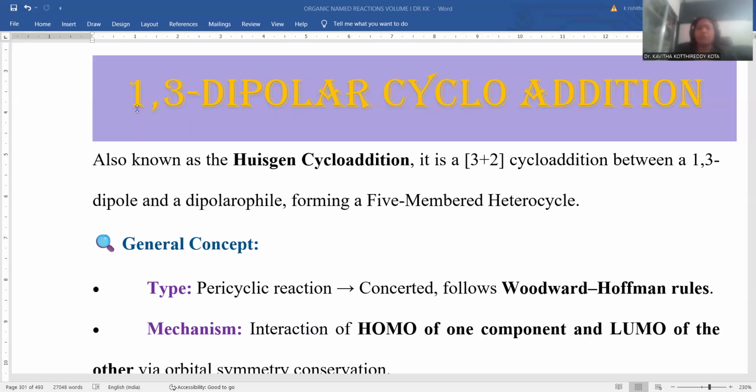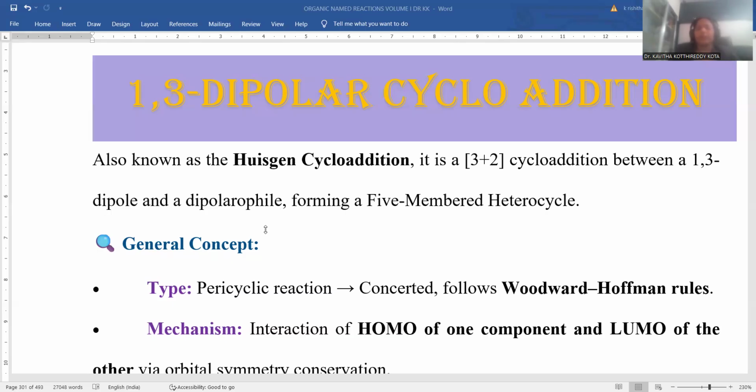Right. So the concept 1,3-dipolar cycloaddition is taken from the textbook of organic named reactions authored by Dr. Kavitha Kotthireddy. It is also known as the Huisgen cycloaddition reaction. 1,3-dipolar cycloaddition is alternatively named the Huisgen cycloaddition reaction. It is a kind of 3+2 cycloaddition process between a 1,3-dipole and a dipolarophile.